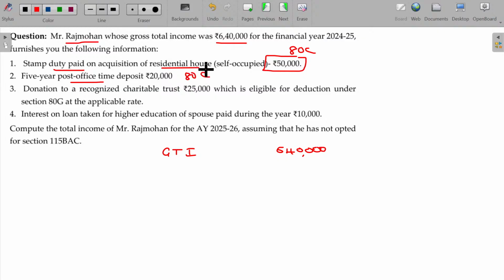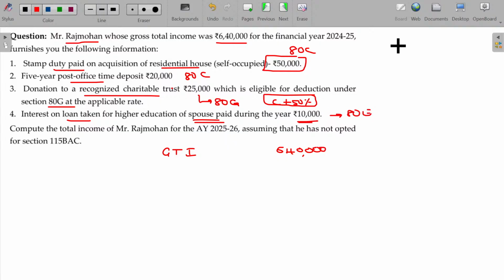Donation to a recognized charitable trust 25,000, which is eligible for deduction under section 80G at the applicable rate. Charitable trust, then 80G, with ceiling and only 50% eligible. Charitable means automatically 50% will be eligible. Interest on loan taken for higher education of spouse can be deductible under section 80E.